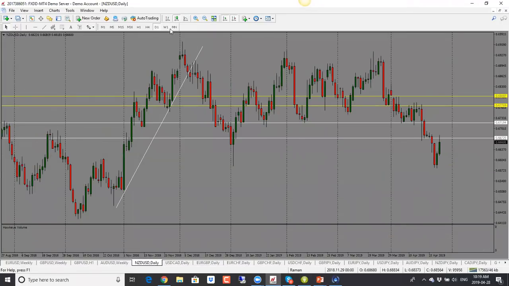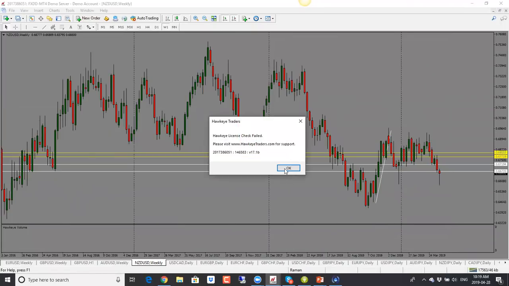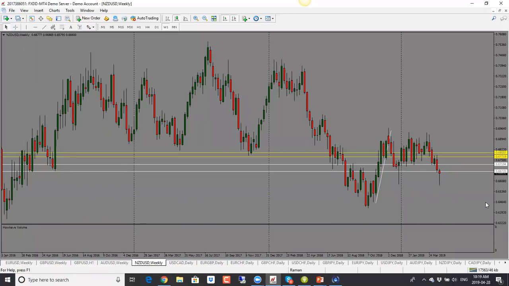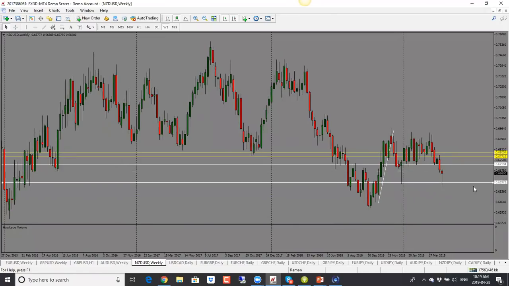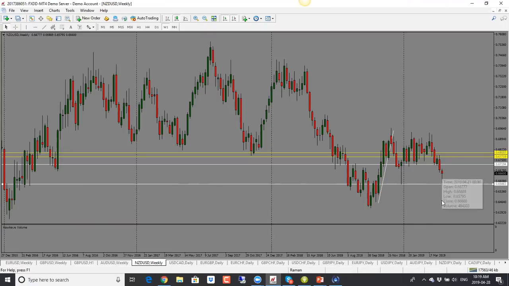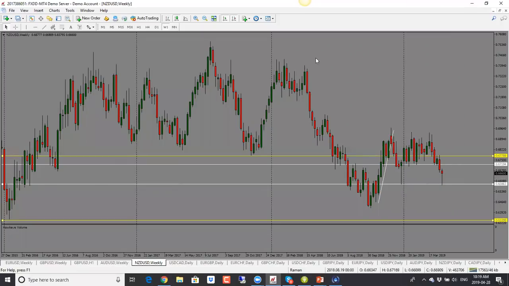New Zealand dollar here, like I mentioned, the trade balance numbers had come quite strong for New Zealand dollar. And as a result, we have seen price go back up. So we have this large pin in the bottom. And when we have a large pin in the bottom, price can reverse. So that's something to keep in mind. For this one, I will be looking for price to pull back higher here as well into 0.6720 level, and then potentially drop from there. So do a backtest of this support and resistance level at 0.6720 and a drop from there.